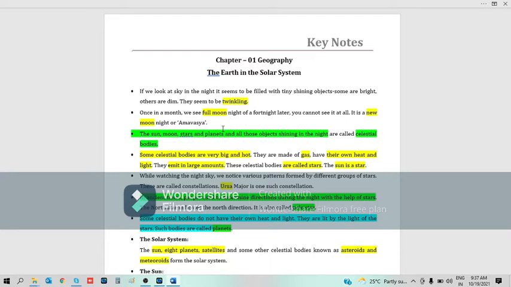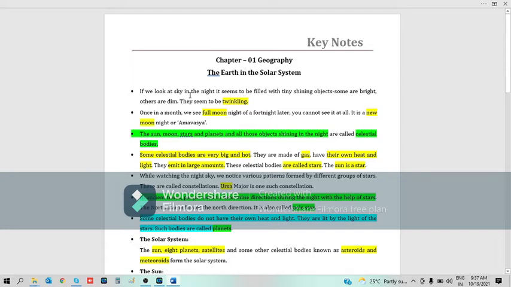Now let's go to the subjects. First, I will discuss geography from class 6 to 12 standard. I made notes for you, very easy. And today I start the first unit of geography, class 6 standard, the Earth in the Solar System.